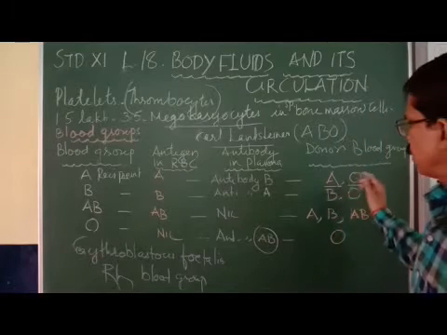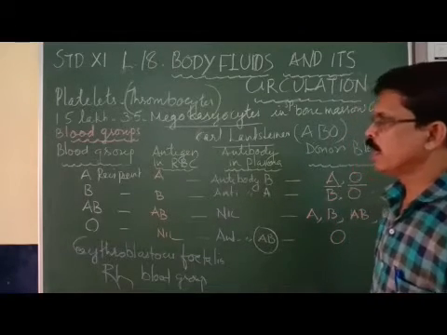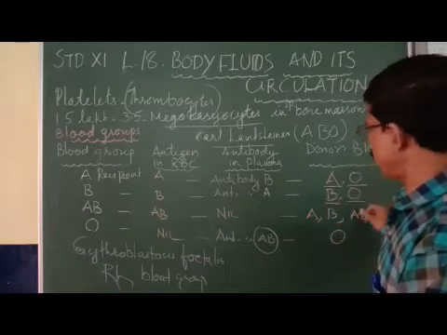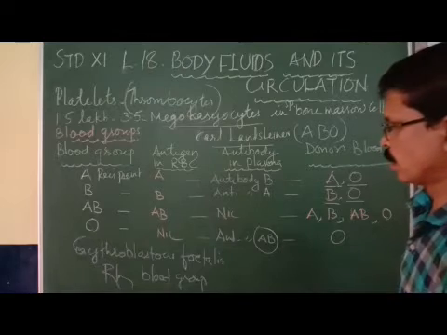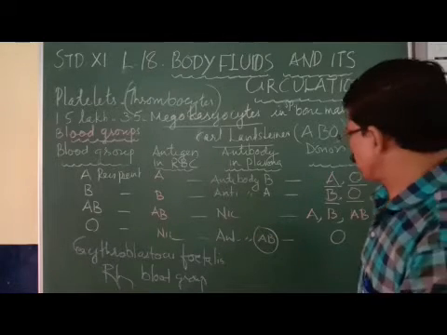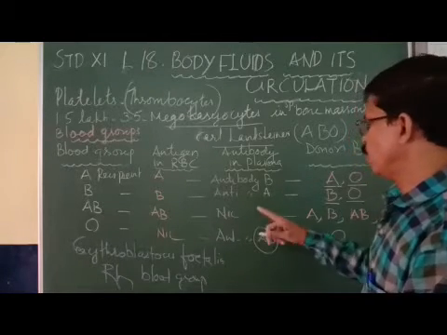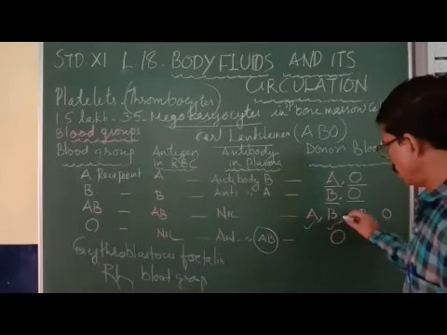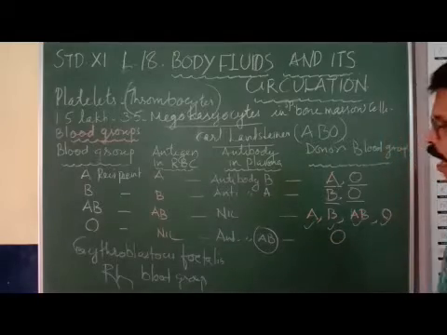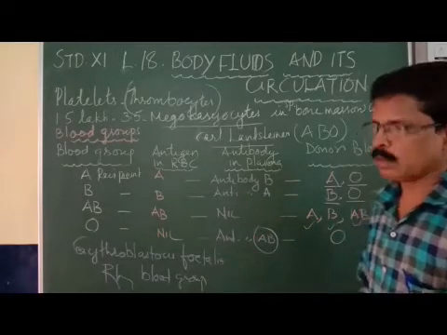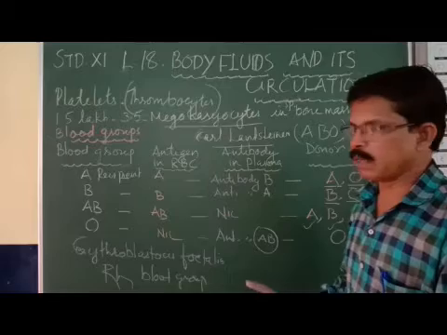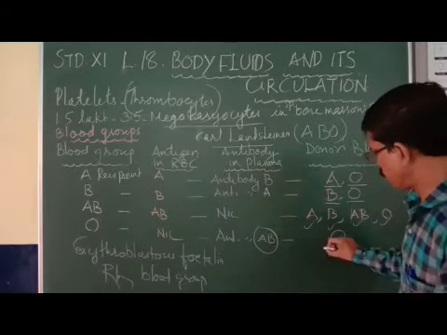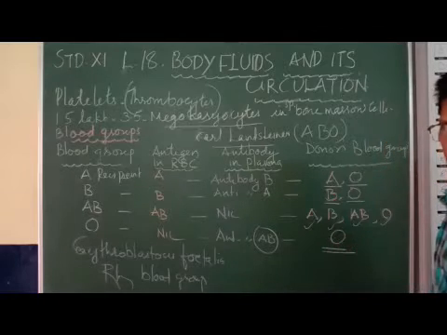A B group person can receive B blood group and O blood group from the donor. The AB group person can receive all four blood groups: A, B, AB, and O. And an O blood group recipient has no antigen, so he can only receive blood from a donor without antigen.